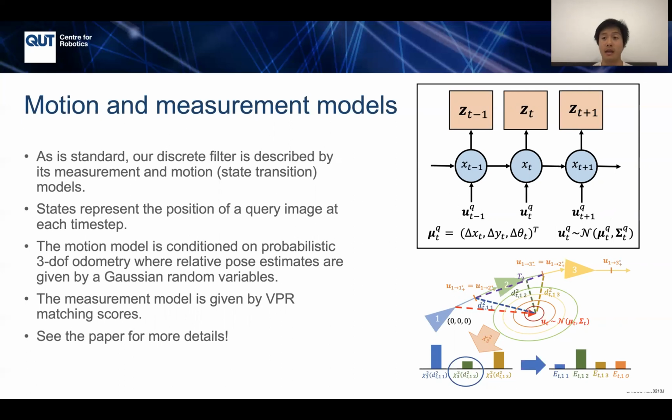We assume that the odometry is probabilistic, so we assume that the relative poses are given by Gaussian random variables. For example, we can apply a Kalman filter on IMU data. And this is how we parameterize the motion model. With the measurement model, we use the image retrieval matching scores from VPR. Please see the paper for more details. The top right-hand corner is actually your Bayes network diagram, which I'm blocking at the moment, but this provides the formulation.